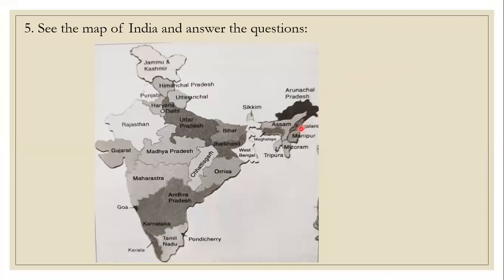India's map is here, and you know, in the map, the bottom part shows the southern direction, south, and the top part shows the north direction. These are the various states shown here, and our state Gujarat is in the westernmost part of India, and the northernmost state is Jammu Kashmir. To the south of India we have Kerala and Tamil Nadu, but if the southernmost part is asked, then the answer will be Tamil Nadu only. Now we will see what are the questions given here.